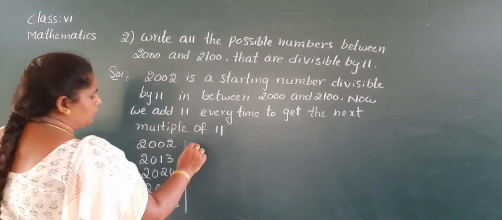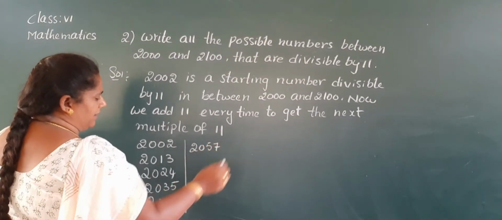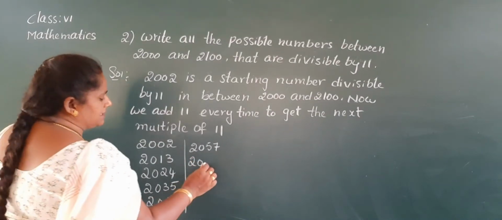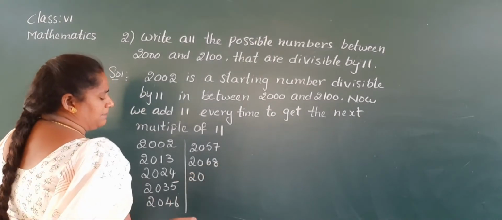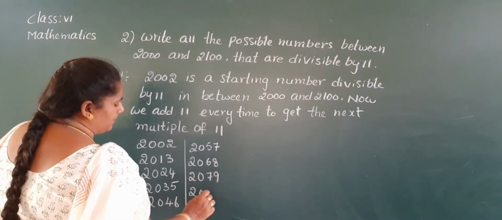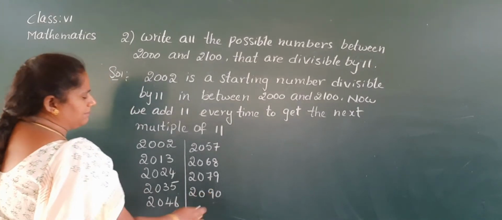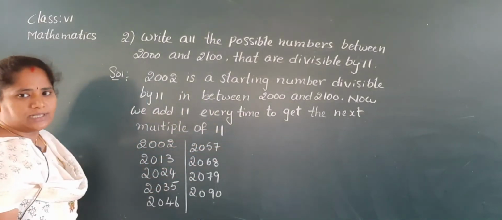Now 2046 plus 11, 2057. Next, 57 plus 11, 2068. Now 68 plus 11, 2079. Now 2090. Okay, this is the last number which is divisible by 11 in between 2000 and 2100.